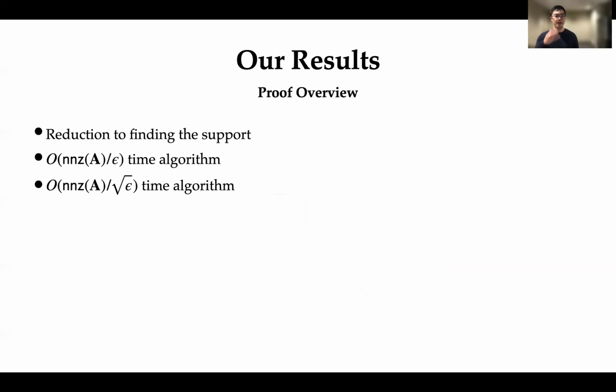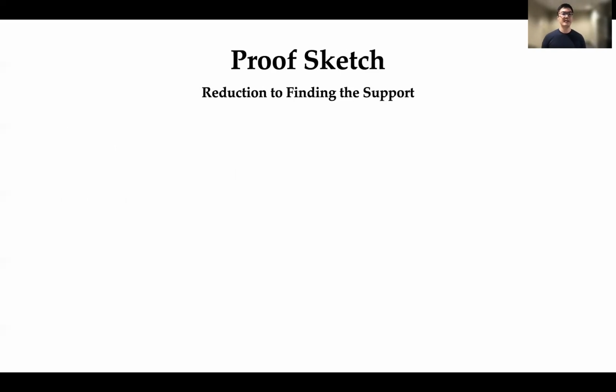Now, one thing to note is that this improvement from the dependence of epsilon to square root epsilon is kind of standard in previous works, but in our work, it's actually a very non-trivial part of our algorithm. So it's not just a classical use of acceleration using Chebyshev polynomials. So without further ado, I'll get into the first step, which is the reduction to finding the support of the singular vectors.